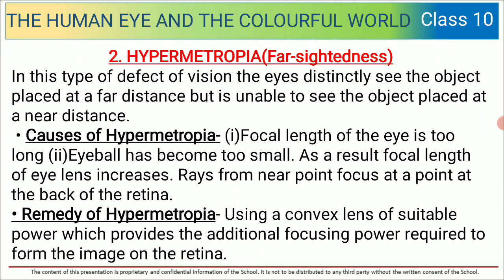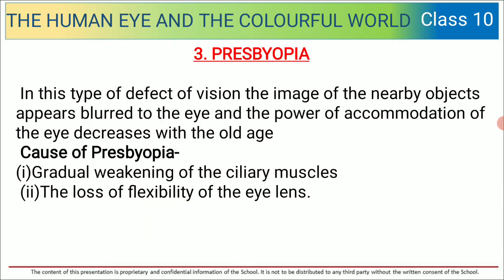What are the causes of hypermetropia? The focal length of the eye is too long. The eyeball has become too small. As a result, the focal length of the eye lens increases. Rays from the near point focus at a point at the back of the retina. Remedy for hypermetropia: using a convex lens of suitable power, which provides the additional focusing power required to form the image on the retina.